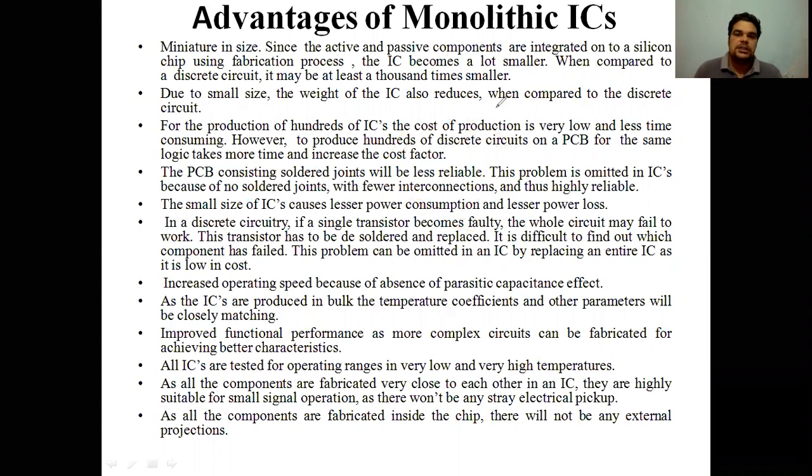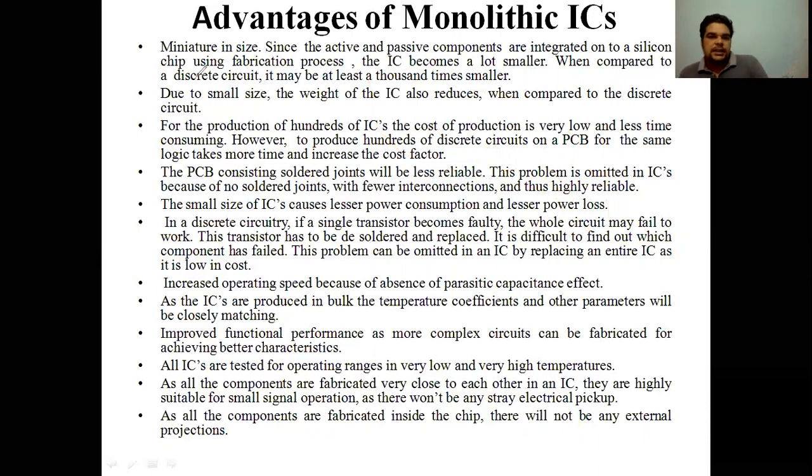Discrete ICs are nothing but n number of components where we do not use a common platform for interconnection. Instead, we use interconnections like these. So these ICs are called discrete ICs. What are the advantages of monolithic IC over discrete IC?